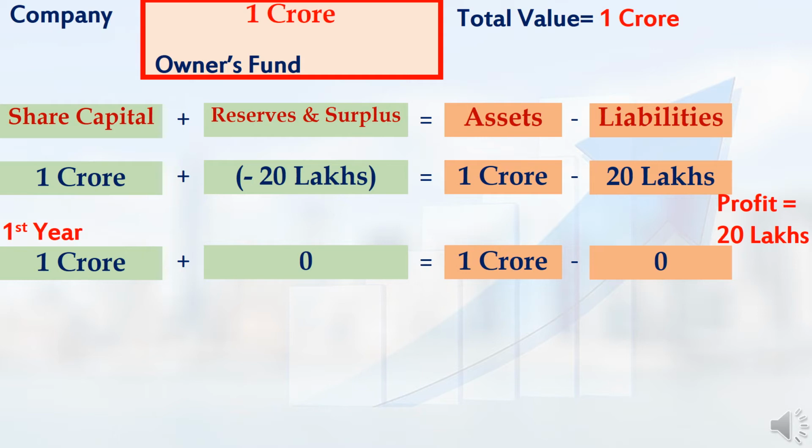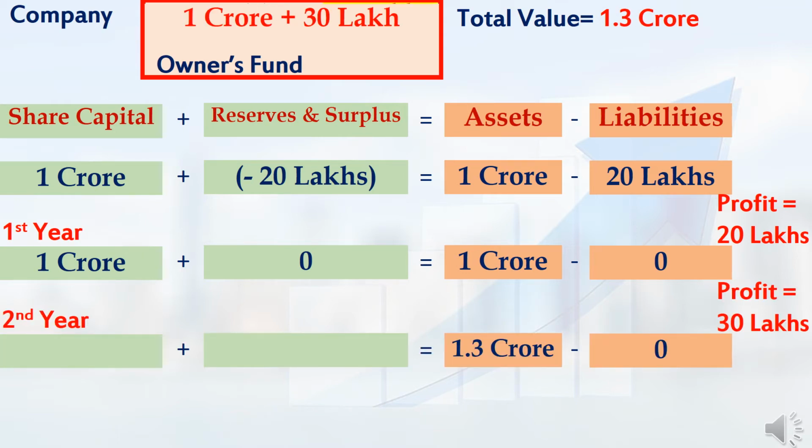That will not change. Next, whatever profit the company earns from the business will be added to reserves and surplus. So, I am adding 20 lakhs to reserves and surplus. With minus 20 lakhs, if I add plus 20 lakhs, then I will get 0. At the end of the first year, my company's reserves and surplus is 0.